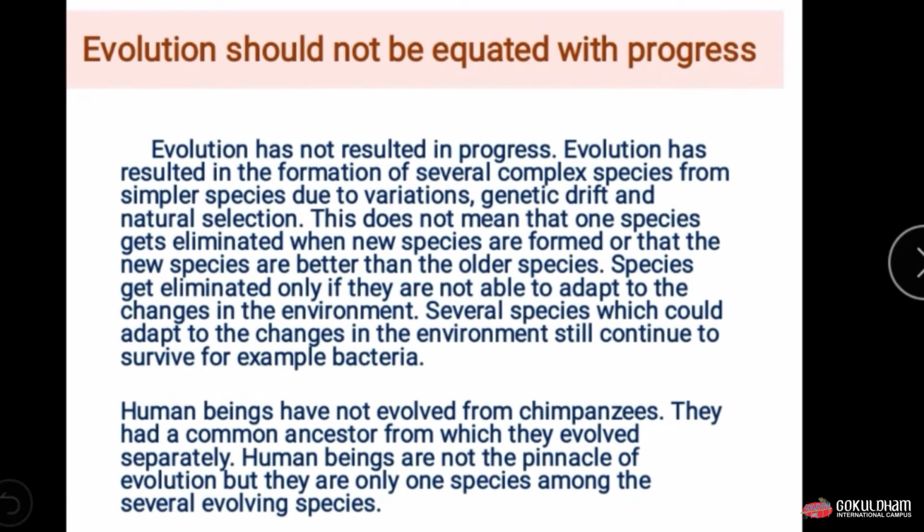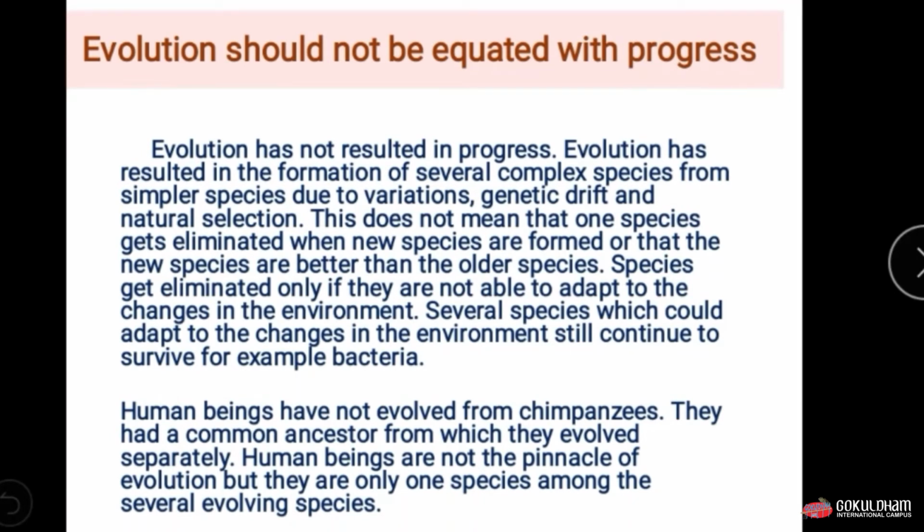For example, bacteria. We know that bacteria are very primitive in nature, but they can survive changes in the environment. As I said earlier, bacteria are very primitive, but they survive by adapting to their environment.